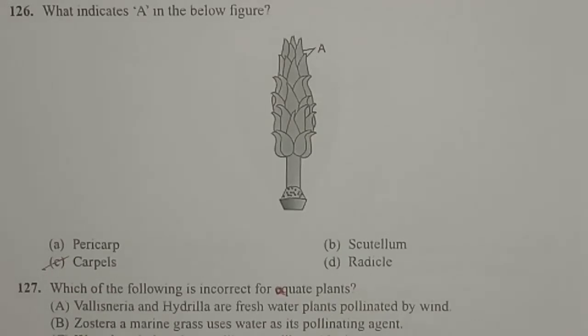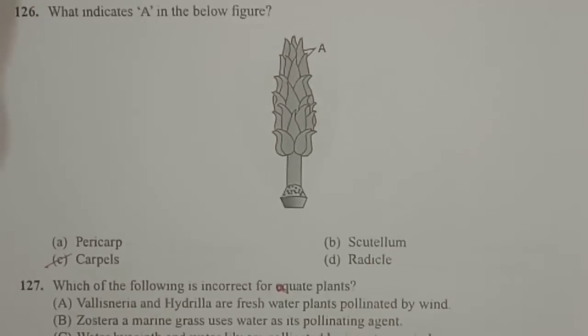And next question, what does A indicate in the below figure? Actually, what you can see in the diagram are the carpels, and you know that carpels may be free or fused. If carpels are free, it is called apocarpous condition. If carpels are fused, it is called syncarpous condition. So in that diagram, what they have labeled as A is actually the carpels, and the carpels are usually free, so we can say it is apocarpous condition, but they are asking only about A. They are the carpels.